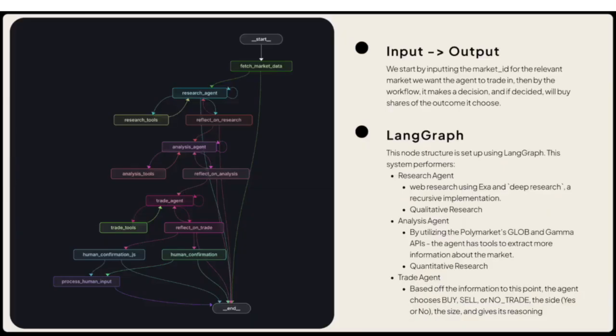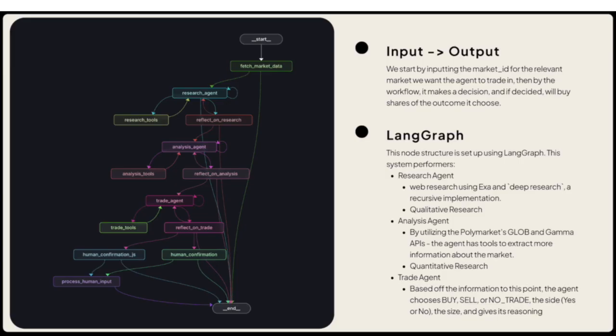Agent workflow. At a high level, it inputs a market ID, fetches the relevant data from Polymarket's API, and outputs the trading decision. And if you decide to make the purchase, it creates the order for you on Polymarket on your behalf. This implementation is done through LangGraph, and it's broken down into three phases: the research agent, the analysis agent, and the trade agent.